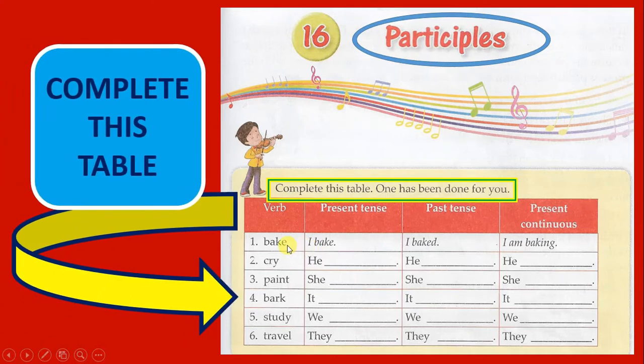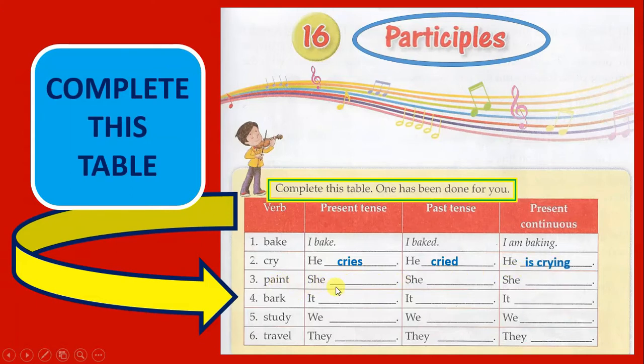The first one is done for you. Bake. The present tense will be I bake. Past tense will be I baked. Present continuous I am baking. 2. Cry. He, present tense, cries. Past tense he cried. Present continuous he is crying.